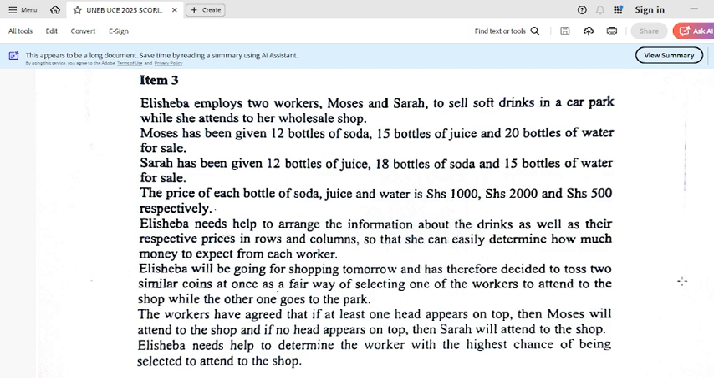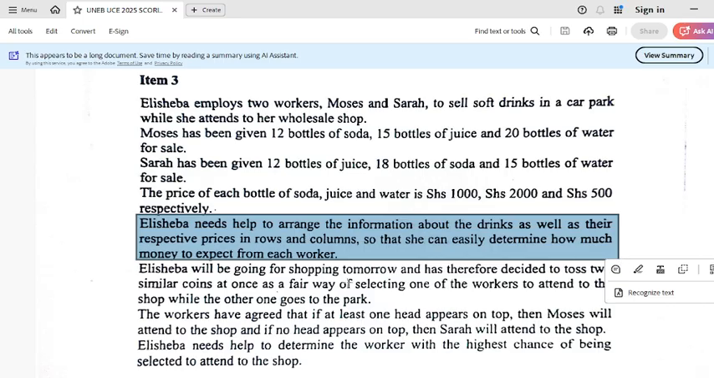Okay, that's the data. Another thing here, Elisheba, there is a problem here. When I was teaching you about item number 1, I told you how to find out problems in an item. Elisheba needs help to arrange the information above about the drinks as well as their respective prices in rows and columns so that they can easily determine how much money to expect.